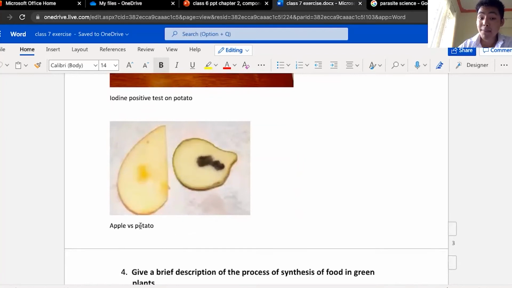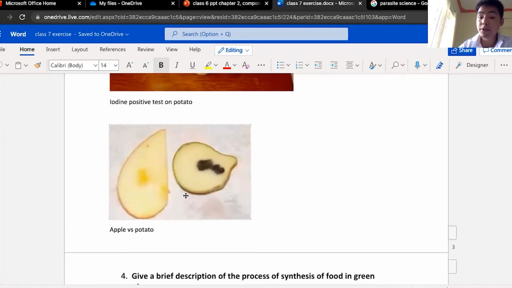Let's take another example of the seed. Take the case of an apple versus a potato. When an iodine solution was put here, the color didn't change. The color remained the same yellowish, right? In the case of potato, the color turned blue-black. That means here the starch is present, whereas here there's no starch. So you can see the difference, right?